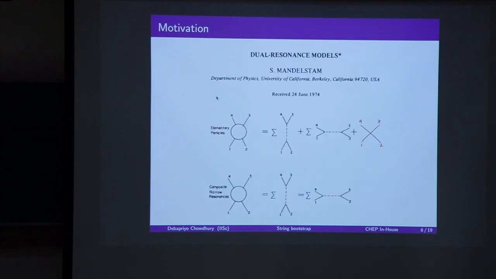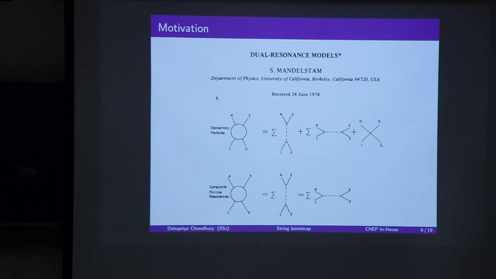So what are these two different models? In this paper by Stanley Mandelstam, he showed that these two models basically differ by these representations. The first one is the basic Feynman diagram expansion that we have of sum over S-channel terms, sum over T-channel terms, and a kind of a contact interaction where the particles are basically not exchanging other particles but basically coming together and interacting.